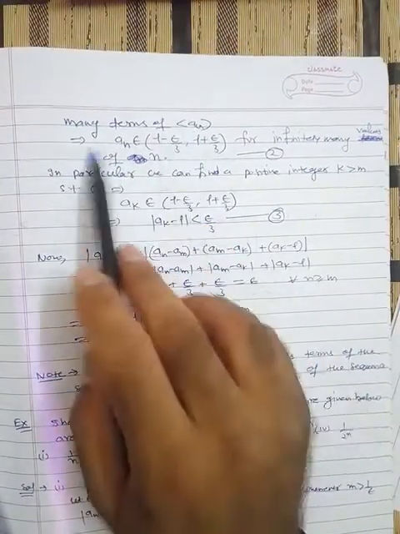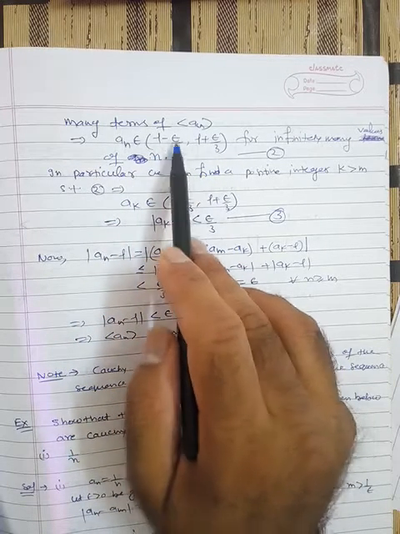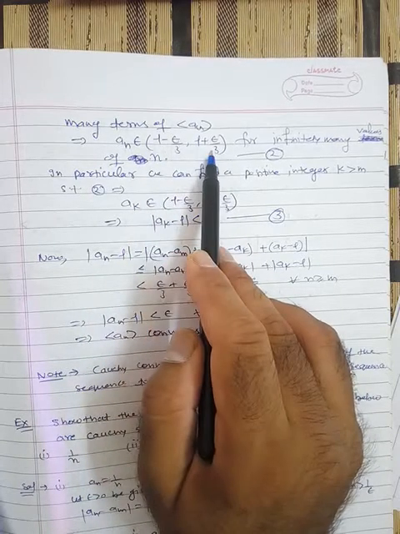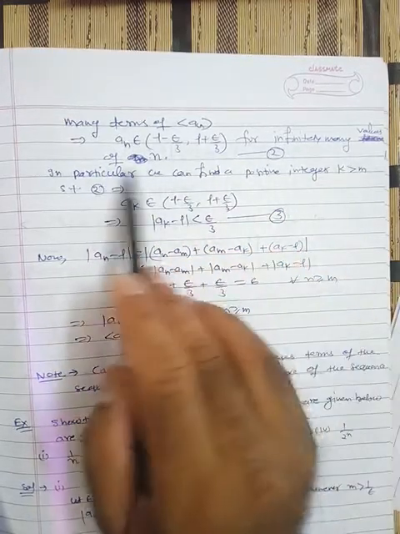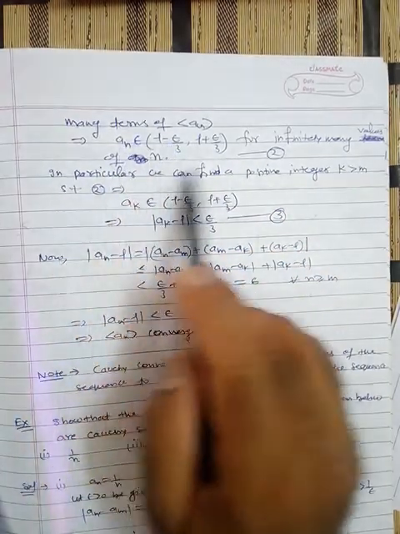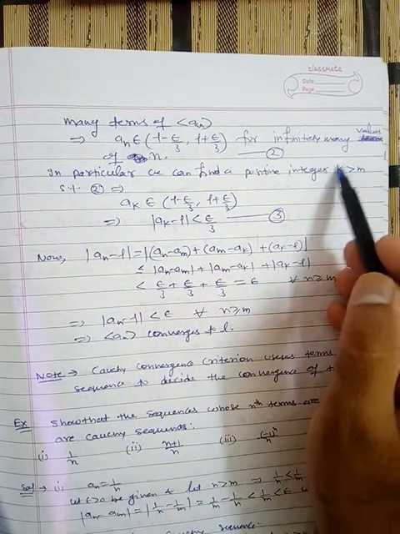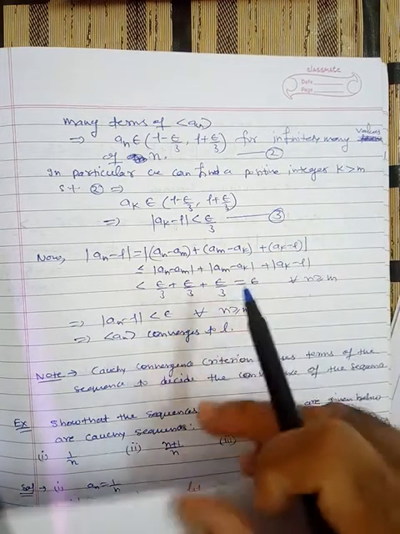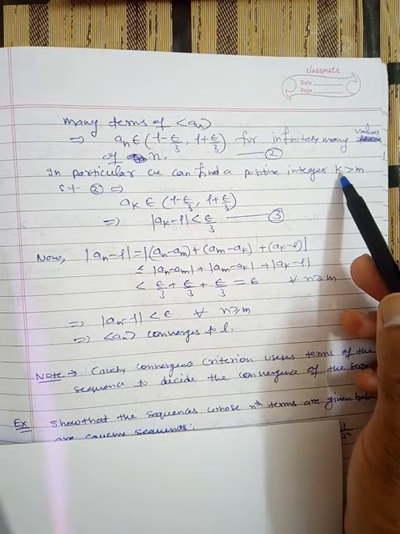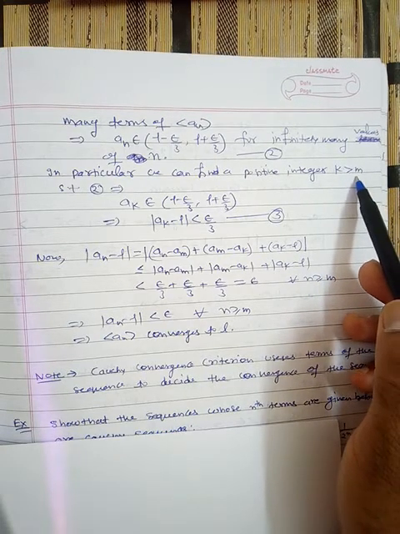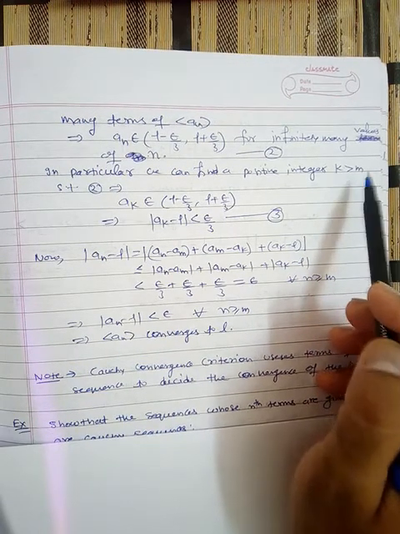a_n. So this implies a_n belongs to the neighborhood. We have taken the neighborhood of L with radius epsilon by 3. So this neighborhood contains infinitely many terms of a_n. Among all those terms, we have selected a term whose index is k, and this k is greater than m. Why have we selected this number?